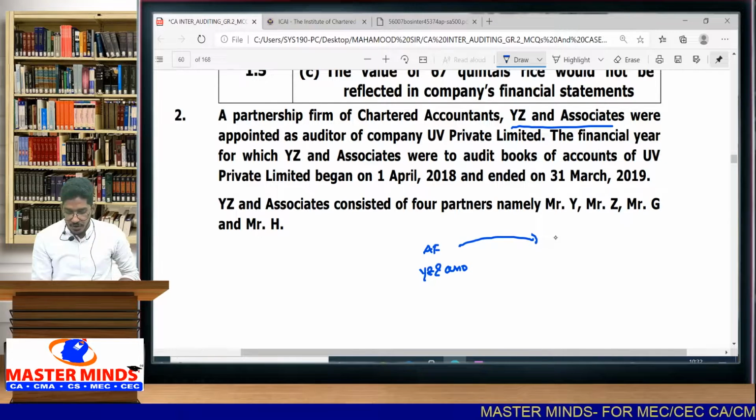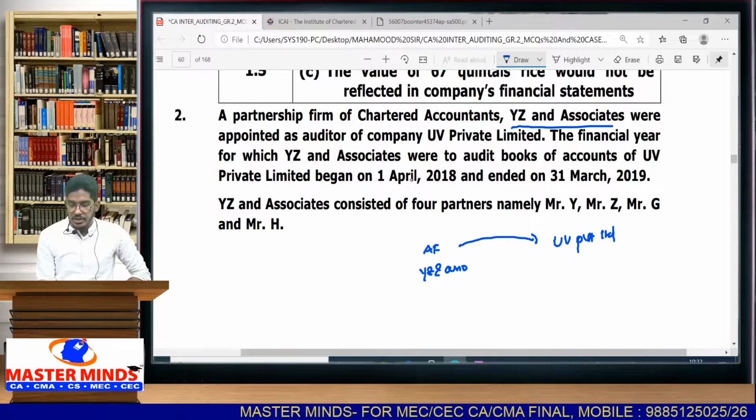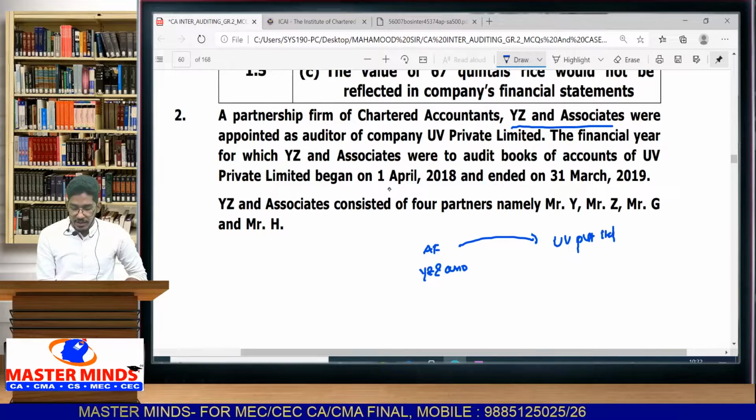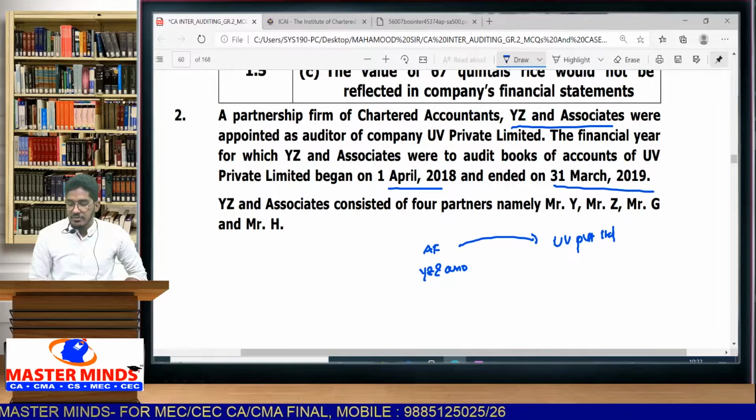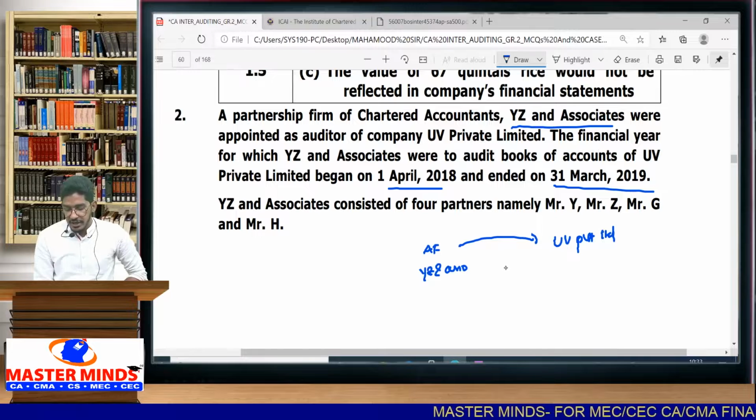They are appointed as auditors of UV Private Limited. Very good. Then the financial year for which YZ and Associates were to audit books of accounts of UV Private Limited began on 1st April 2018 and ended on 31st of March 2019. Very simple. They are just telling you they are appointed for which financial year. So they have to verify books of accounts from 1st April 2018 to 31st of March 2019. That means YZ and Associates were appointed as auditors of UV Private Limited for the financial year 2018-19.